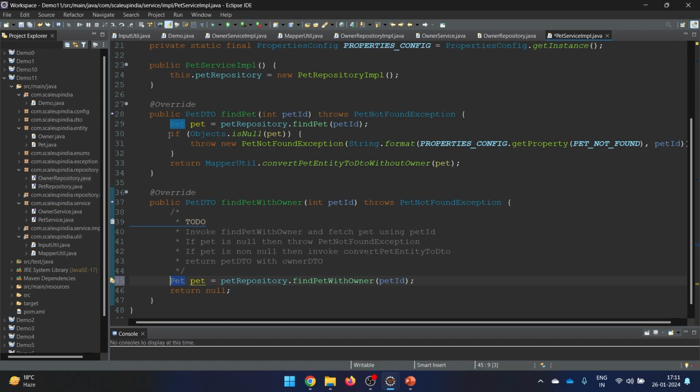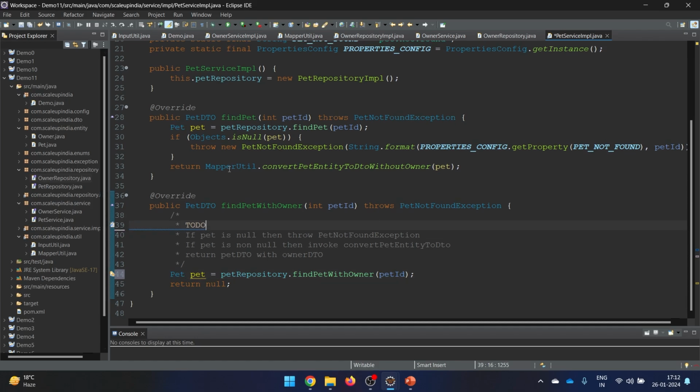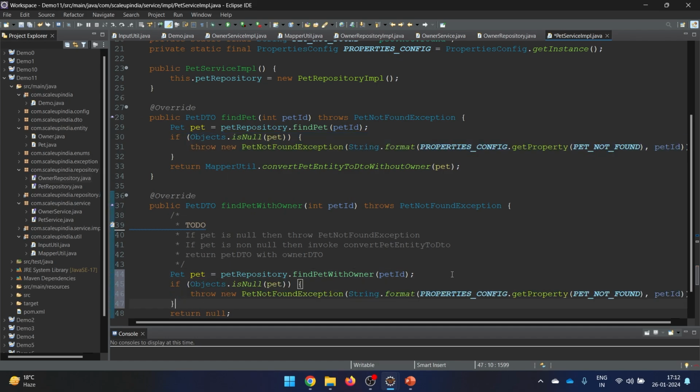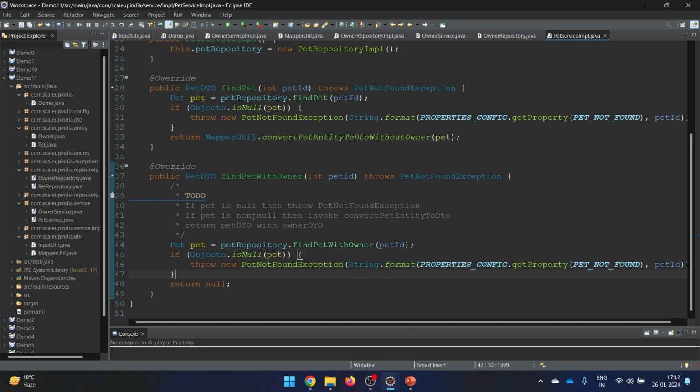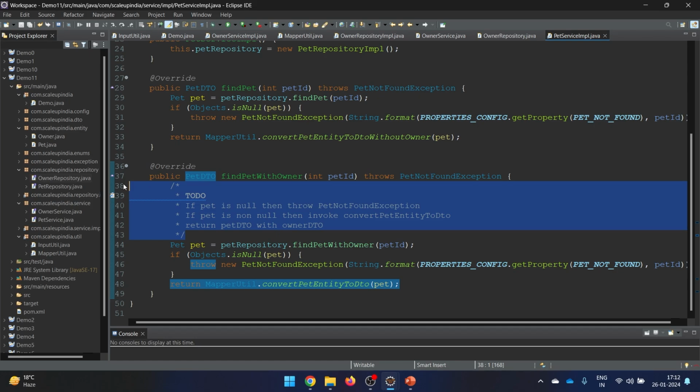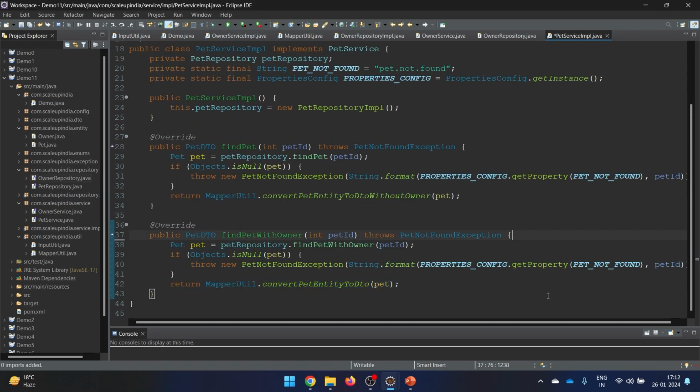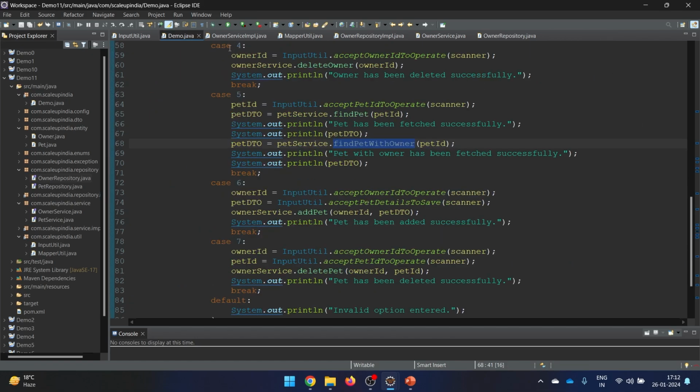Now if it looks like this, then the next thing which we need to do is we need to say that if pet is null, throw the exception. So that I can do something very specifically as it is simple. And if it is not null, convert it to the pet DTO and return the thing. So I'll copy this line, I'll paste it here, but I won't say it without owner, I want with the owner. So I'll just write it like this. So this is with owner. Now I don't need these, and I'll say Control Shift O, Control Shift F. My PetServiceImpl is done, and this looks good.